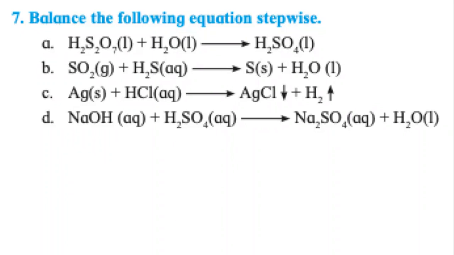Doesn't matter whether it's a precipitate or a gas is released. All you are concerned with is to equate the number of atoms of each of the elements on both sides of the equation. You need not know what compound you are dealing with. Just make the number of atoms equal for each of the elements. 10 minutes starting now.